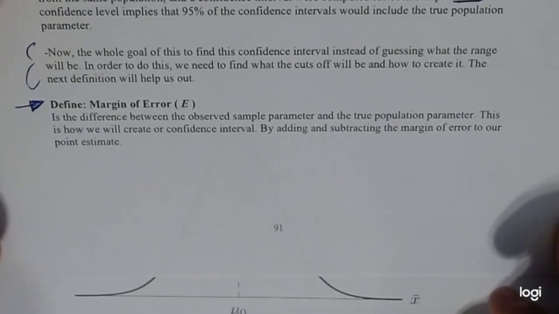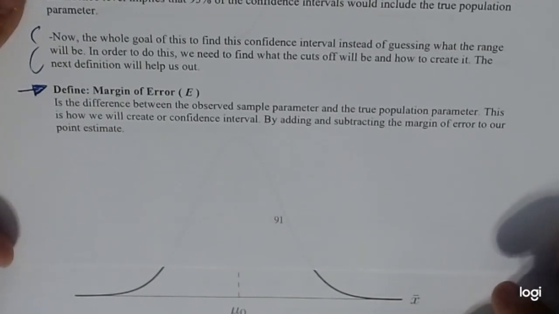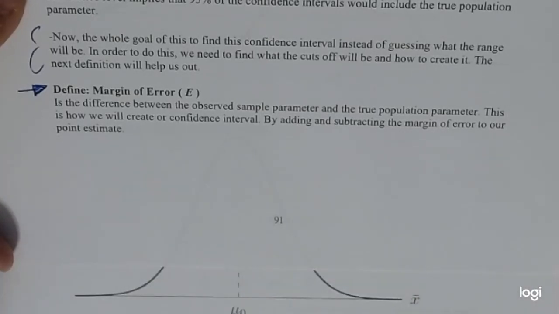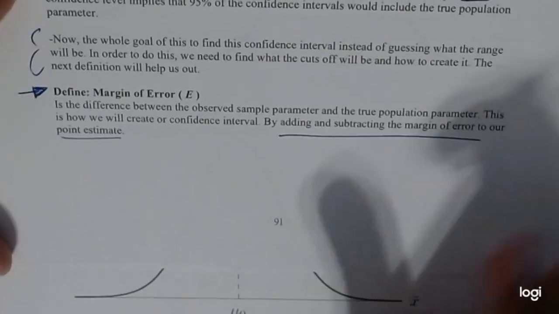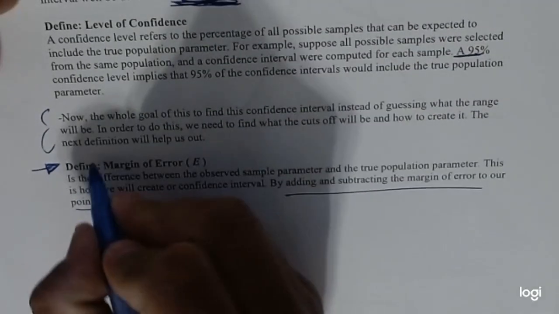Okay, that's the best part. So that's where the margin of error comes into play. Now, this is one of the most important things in constructing a confidence interval, and this is the difference between the observed sample parameter and the true population parameter. This is how we will create our confidence interval, by adding and subtracting the margin of error to our point estimate. So the whole process of this entire thing we're about to do is literally finding this number.